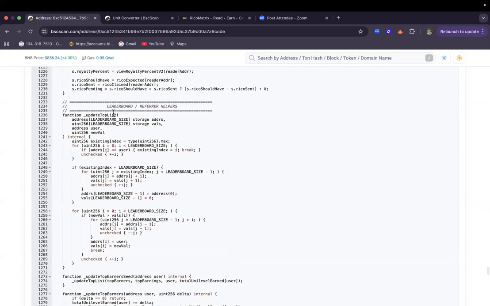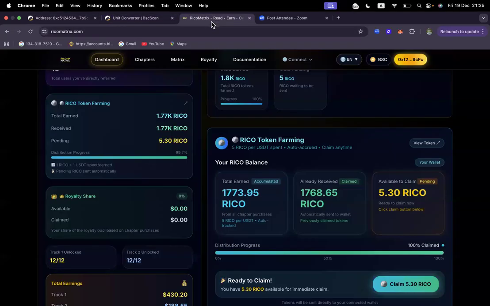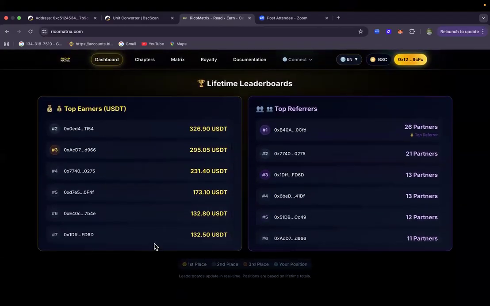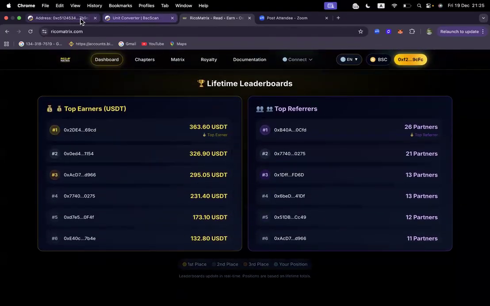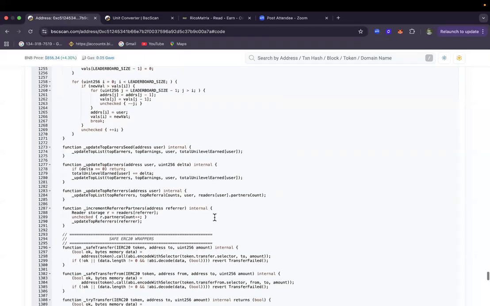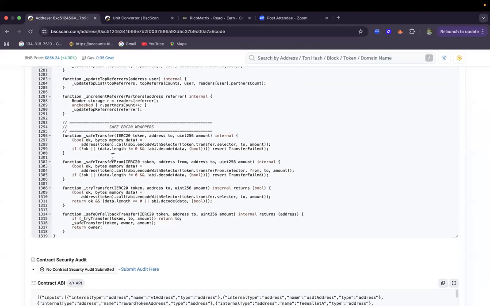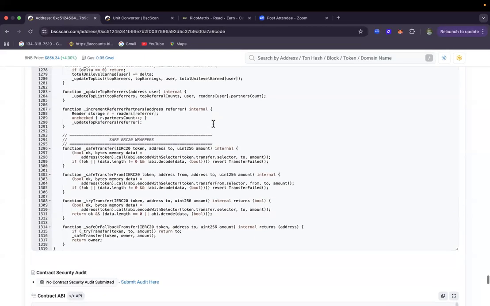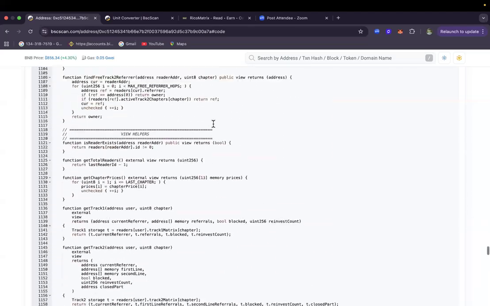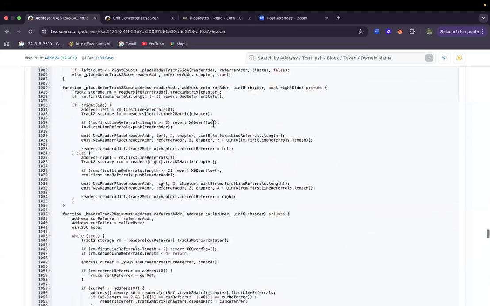And then this is the leadership board. You can see the leadership. It shows here, everything is live and direct. So these are just the things that you have to see to get to know.